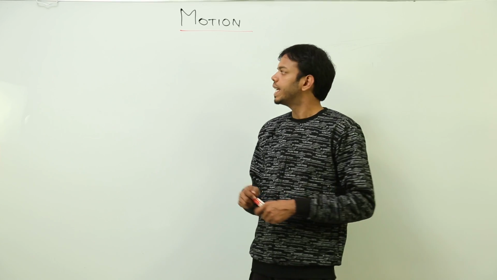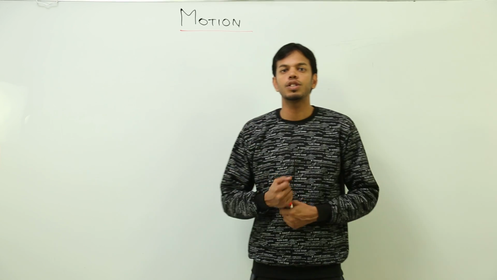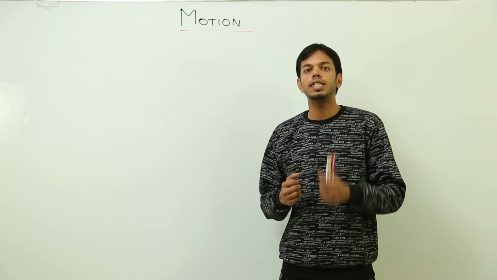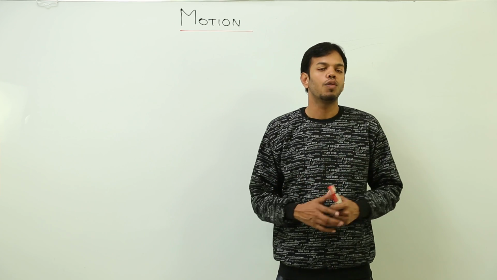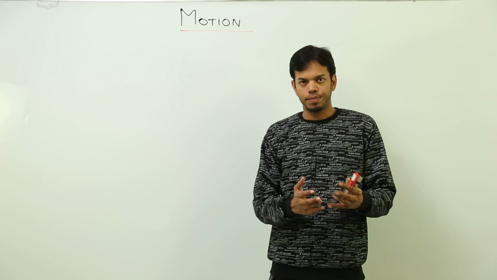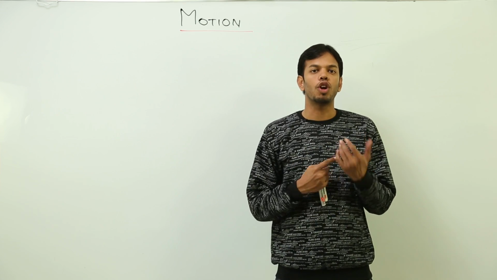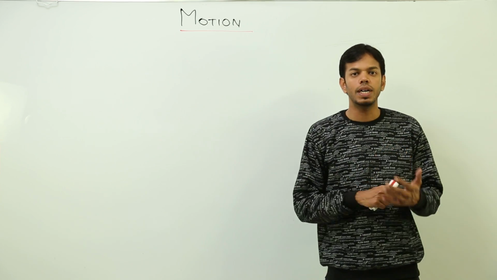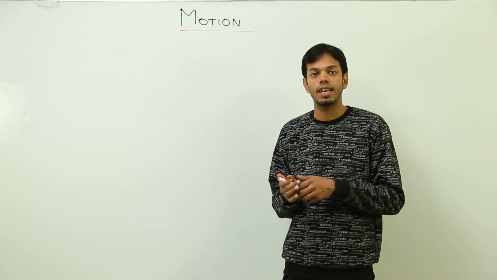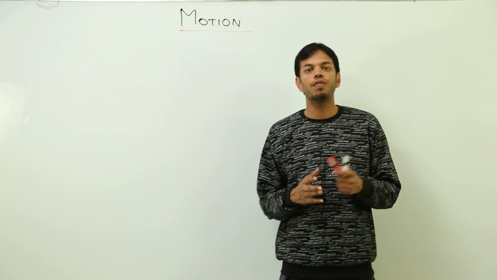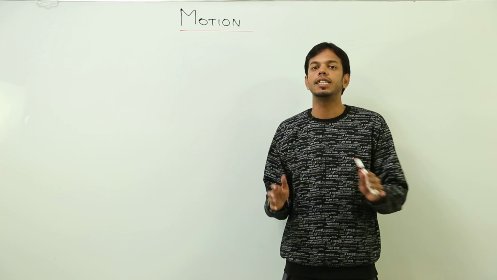Hello students, this is the first chapter of physics in your syllabus, which is motion. Now this is a term which is practically available around you on every side. For example, motion of a particle, motion of an object, motion of a person, motion of a bus, car, train, motion of earth, motion of other planets, motion of sun and other stars. Everywhere you will find that motion is existent in its place.